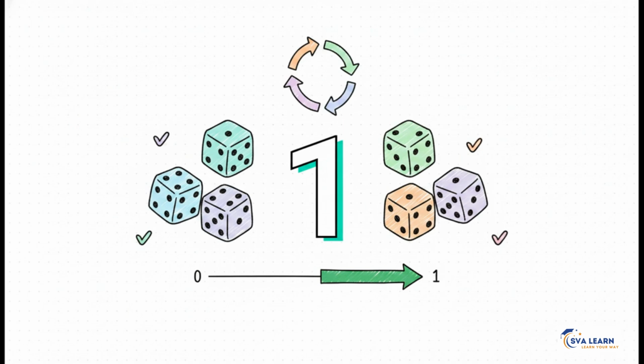On the flip side, what is the probability of getting a sum that is less than or equal to 12? Well, looking at our grid, every single one of our 36 outcomes fits that description.